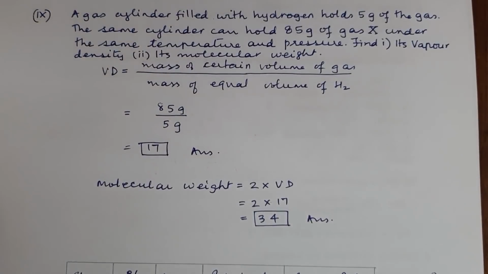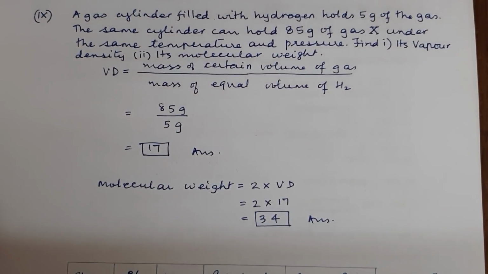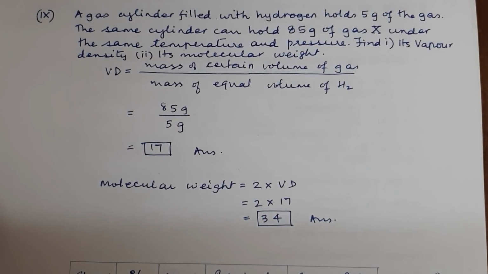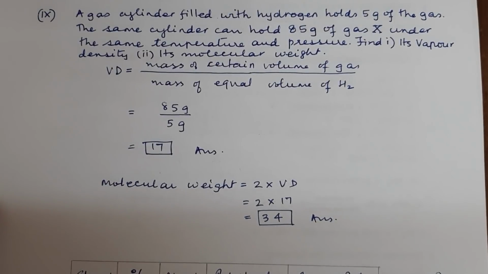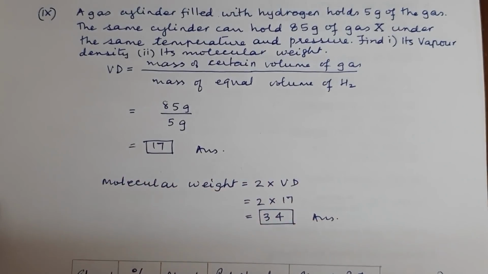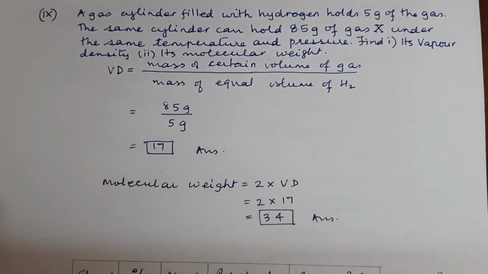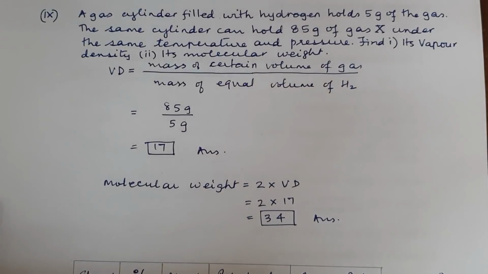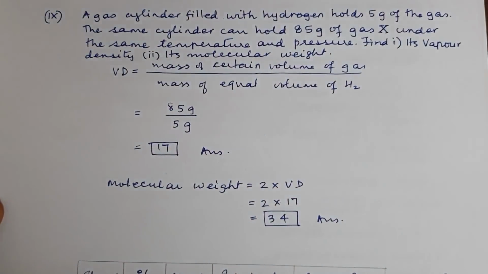Let us come to the ninth type of question. This is on mole concept and stoichiometry. We have a gas cylinder filled with hydrogen holds 5 grams of gas. The same cylinder can hold 85 grams of gas under the same temperature and pressure. Find the vapor density of gas X and its molecular weight.